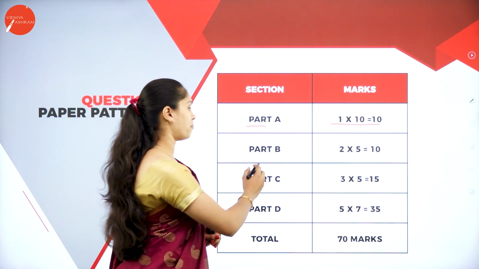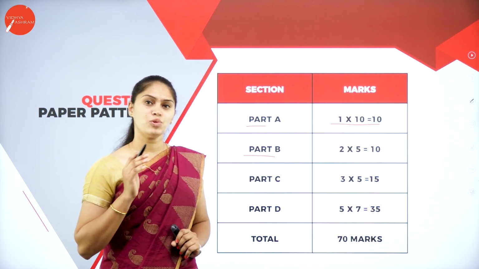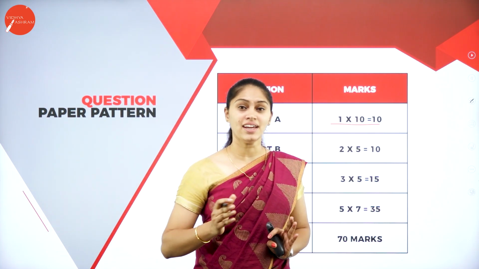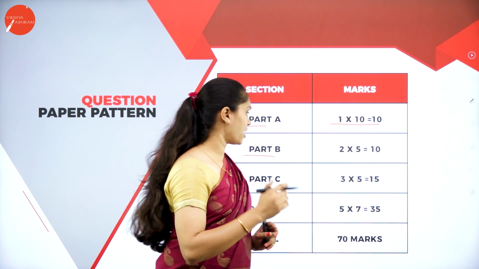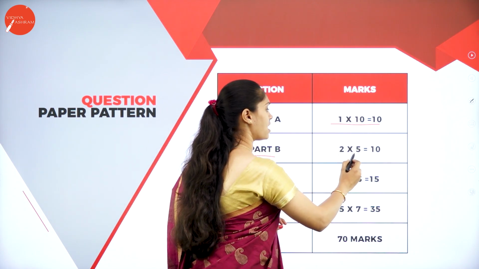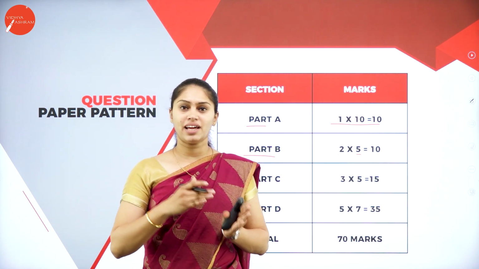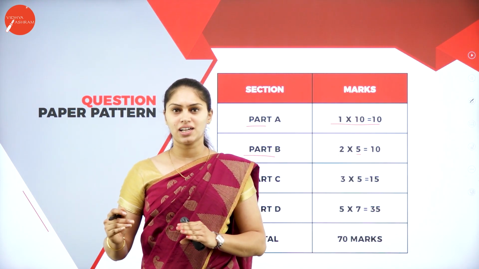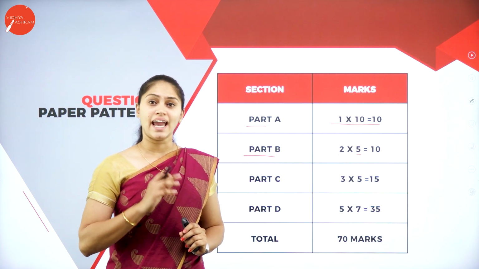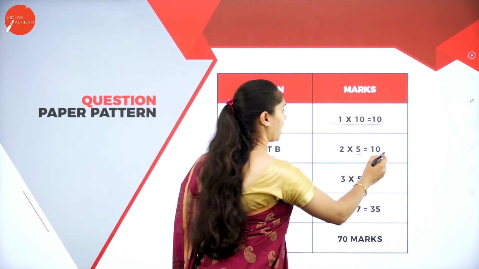When it comes to part B, you have to answer any 5 out of 8 questions. Here you can see that the marks are 2 marks and the number of questions is 5, so you must answer 5. There will be 8 questions, and out of those 8 you have to answer any 5, so you are going to get 10 marks.